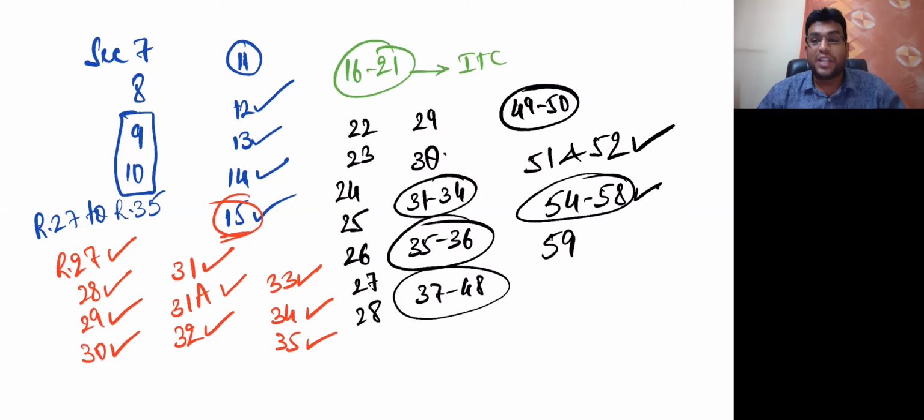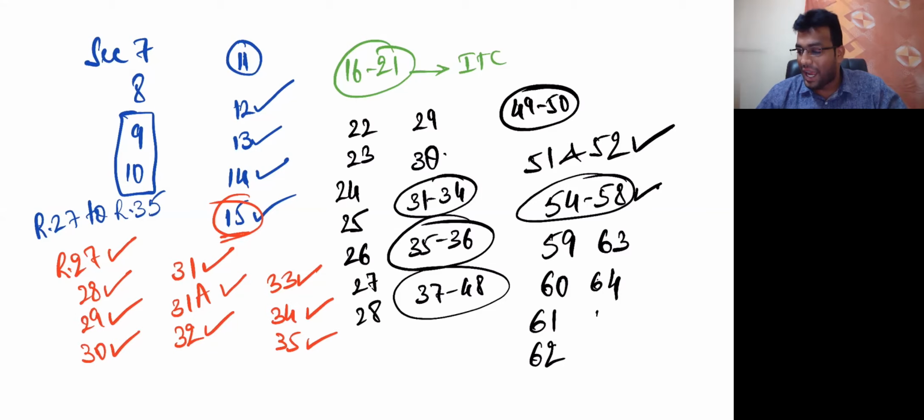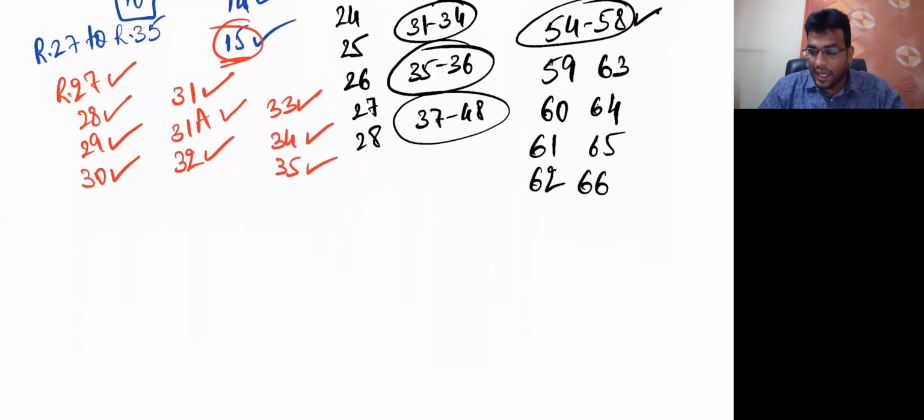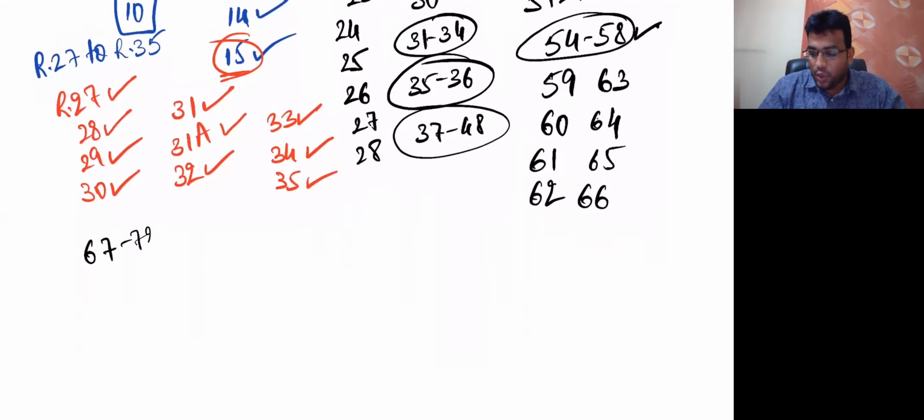What is 59? Self-assessment. 60 is provisional assessment. 61, scrutiny of returns. 62, best judgment assessment for non-filers. 63, best judgment assessment for unregistered person. 64, summary assessment. 65, department audit. 66, special audit. In this context, let me tell you very clearly that 67 to 72 is dealt by a chapter called Inspection, Search and Seizure, which I did not teach you so far.